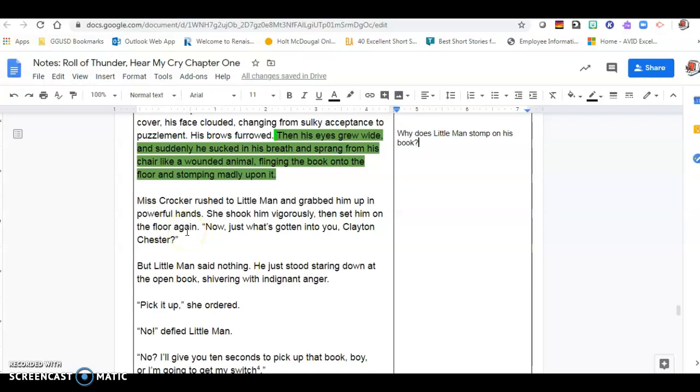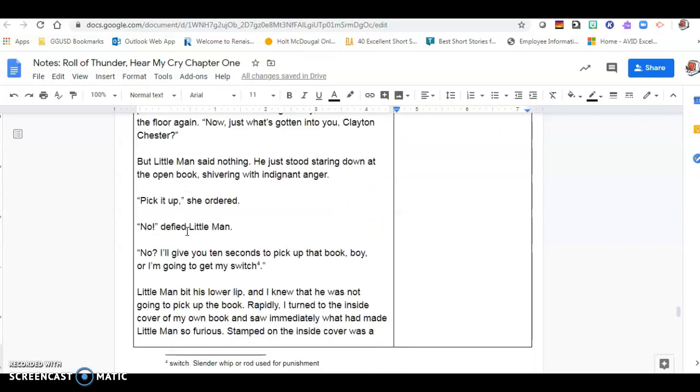Miss Crocker rushed to Little Man and grabbed him up in powerful hands. She shook him vigorously, then set him on the floor again. "Now, just what's gone into you, Clayton Chester?" But Little Man said nothing. He just stood staring at the open book, shivering with indignant anger. "Pick it up," she ordered. "No," defied Little Man. "No? I'll give you 10 seconds to pick up that book, boy, or I'm going to get my switch."